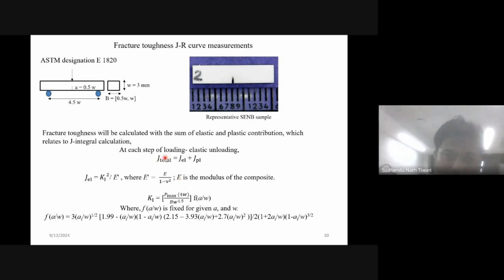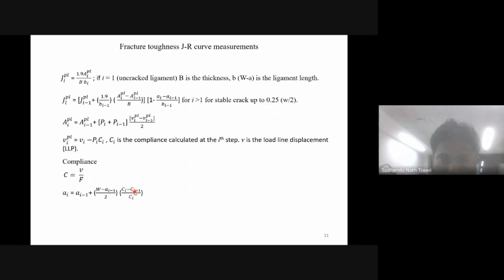So I have calculated the J integral. The J integral is defined as the sum of the J elastic part and the J plastic part. And we know this is the standard procedure, so I'm leaving this. After iterating at each loading and unloading stage, we can also calculate the crack growth using the compliance method.